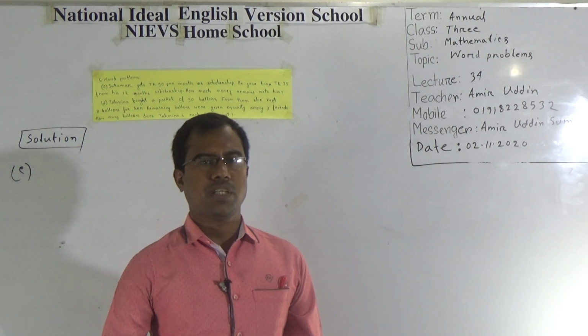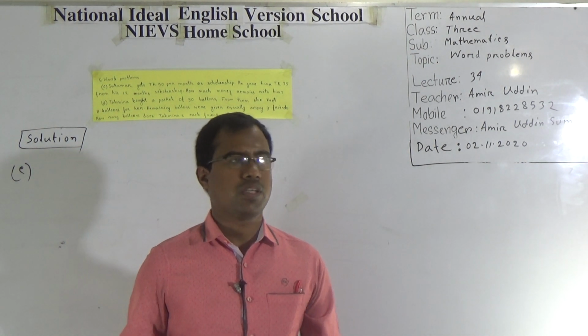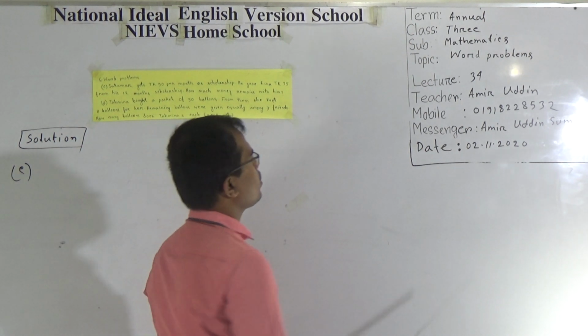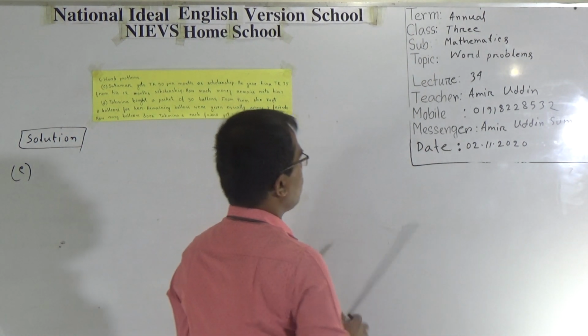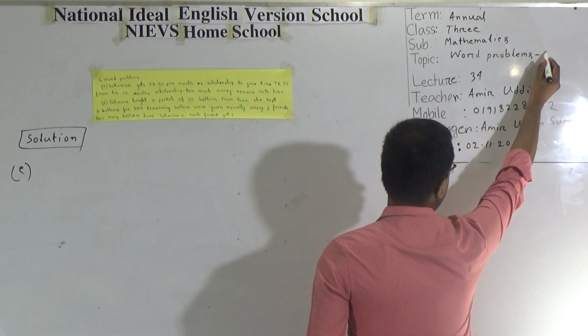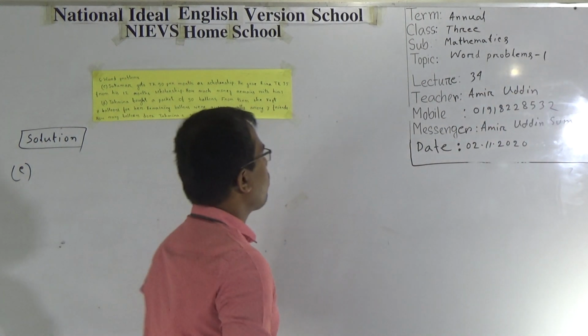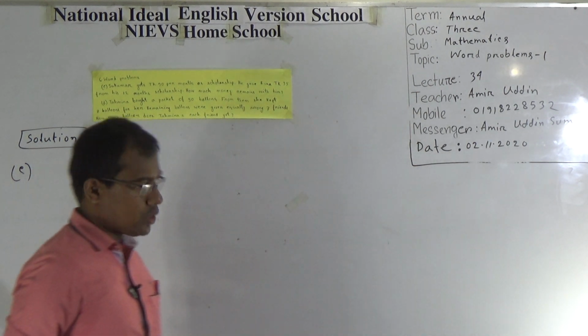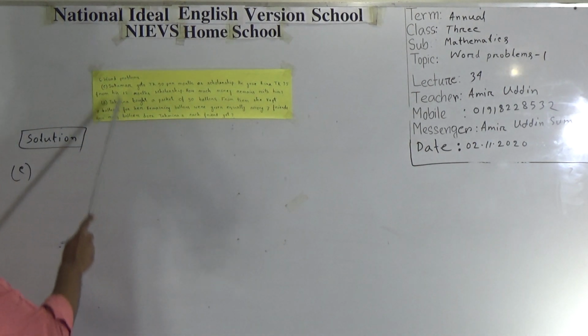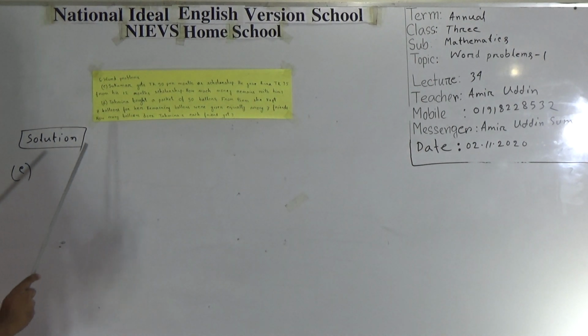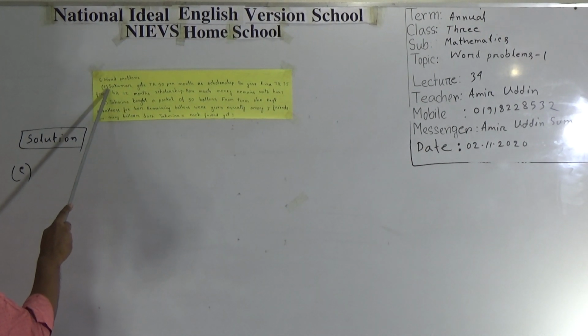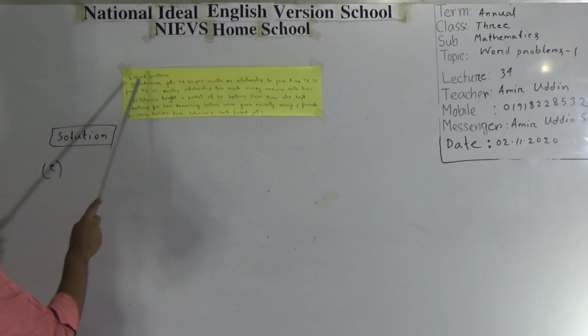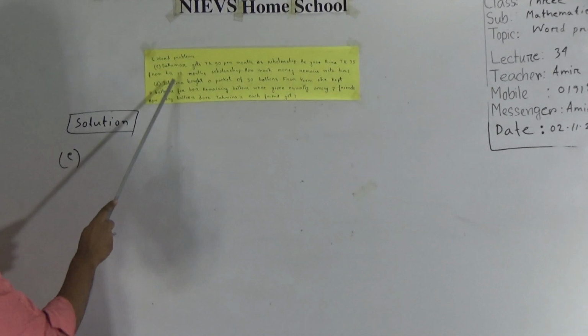Today I am going to take a math class for the students of class 3. And our today's topic is word problems 1, and our today's lesson number 34. In this class, today we will solve total 2 word problems. At first, we will solve word problems C. I am reading the question, you are told to listen to the question carefully.